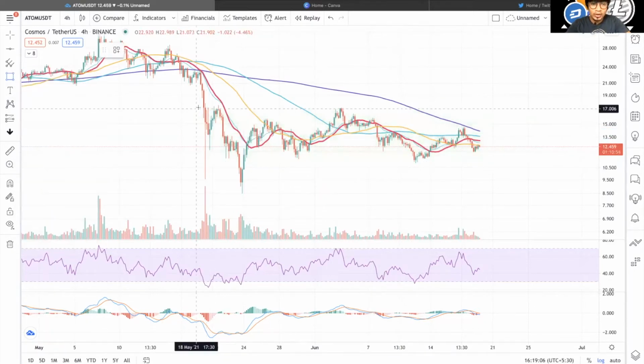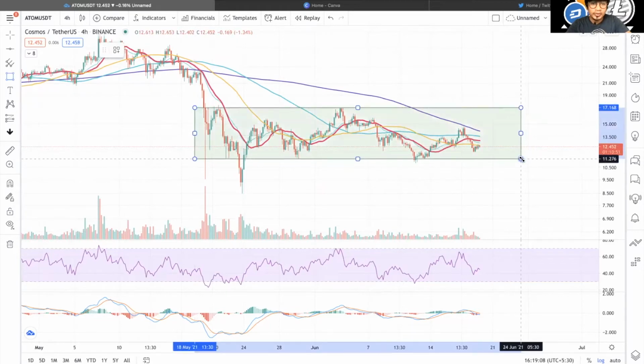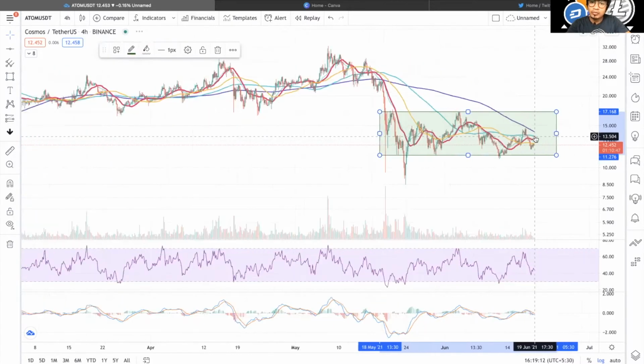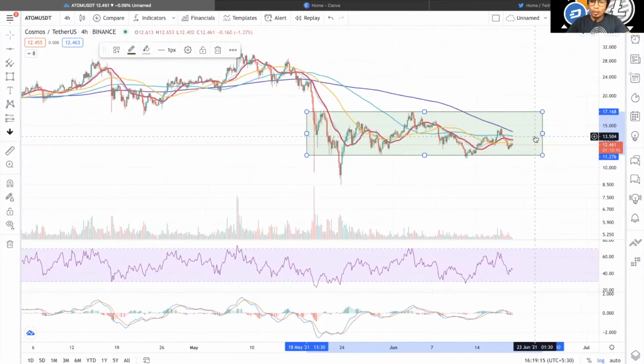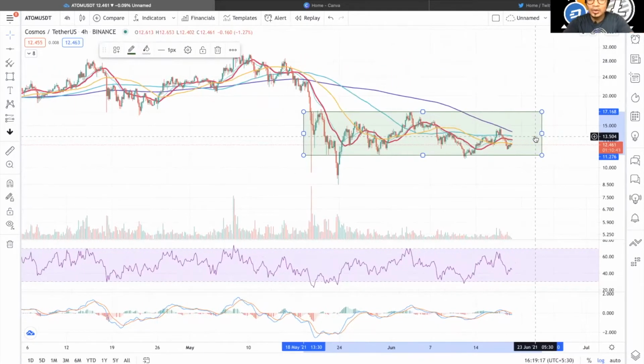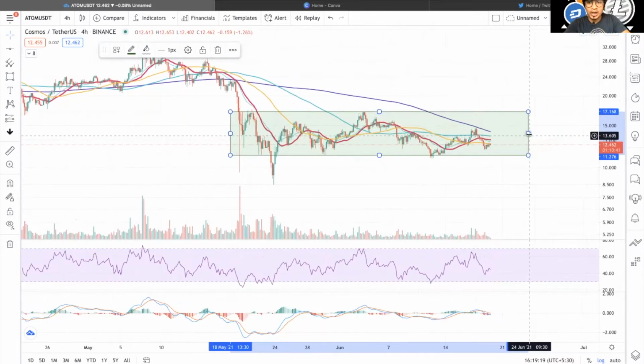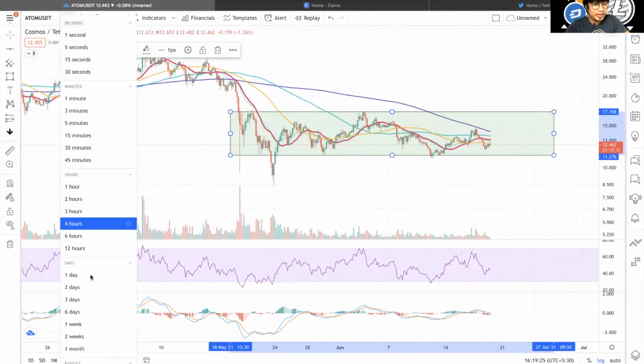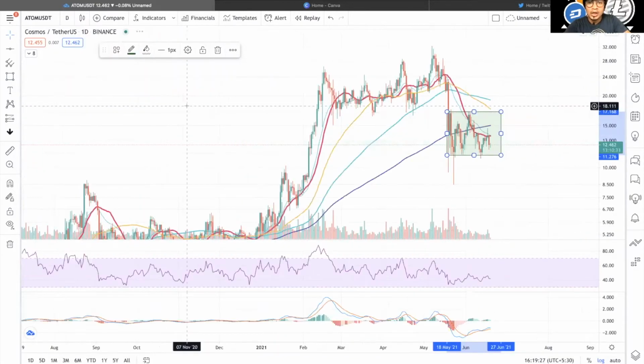It's a very good construction because it represents that the market has cooled off and we might have a next move pretty soon. But don't expect it to happen really soon. It will take a little bit of time, but I guess we'll be having a good move, unless the BTC chart is not doing well.